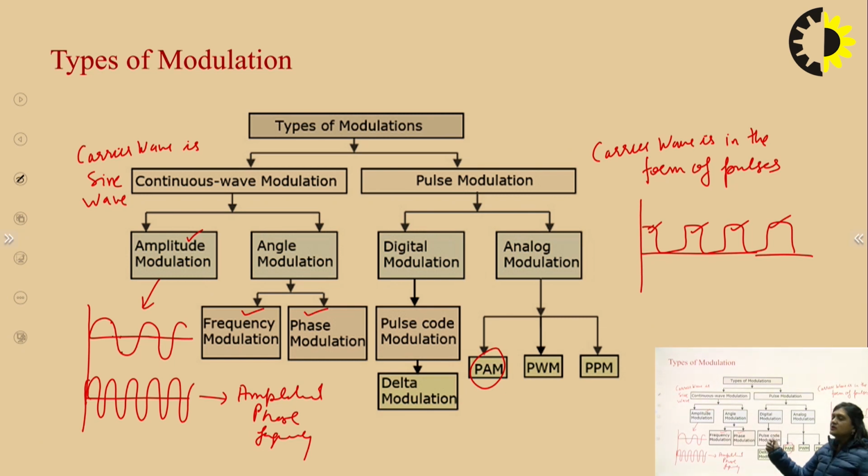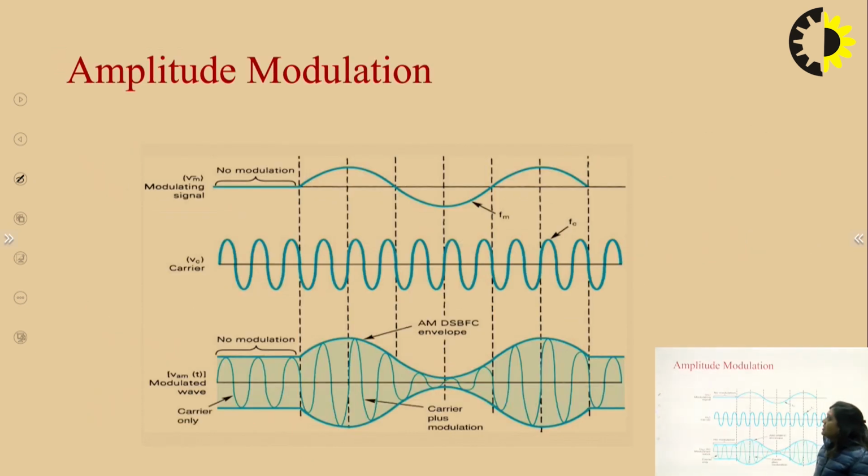In pulse code modulation, we obtain a digital output. Digital codes are there, and it includes processes like quantization and coding. All these things are there in the case of pulse code modulation. But after that is amplitude modulation.